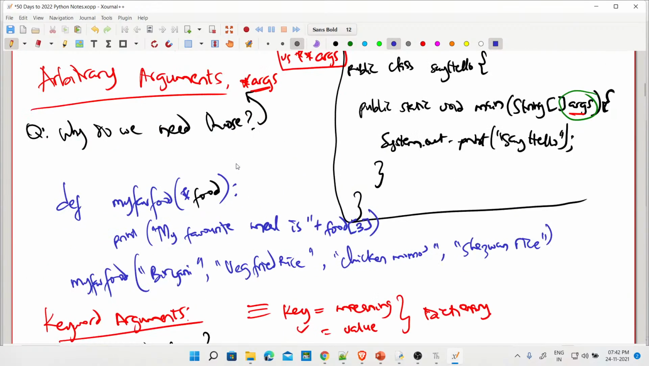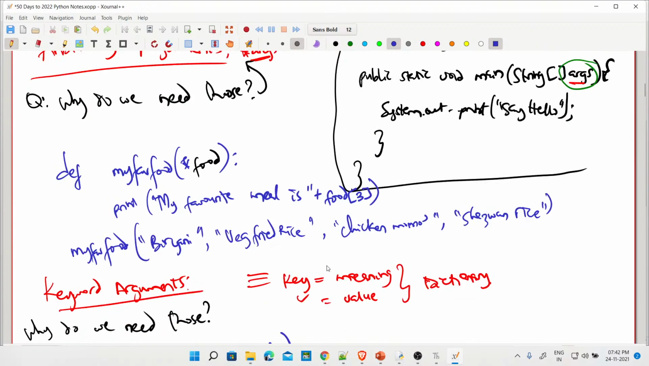How is it different from arbitrary arguments? In arbitrary arguments, we don't know how many to pass when the function is called. So we say, okay, pass n number of stuff, and we're going to return only the third one. In this case, we're not talking of index now. We are talking of the third value actually. Okay, it's the value. So it's going to come to chicken momos. You will see that now.